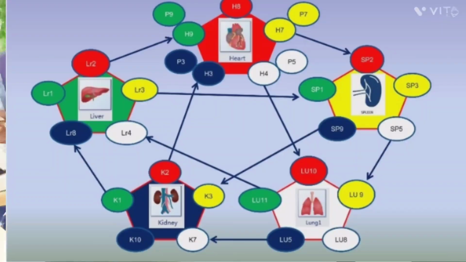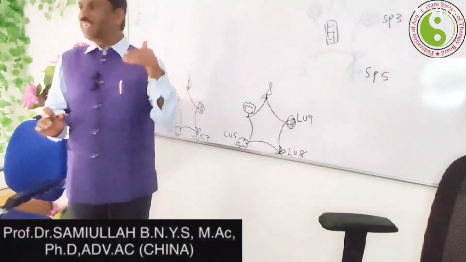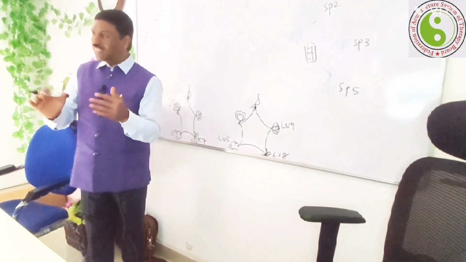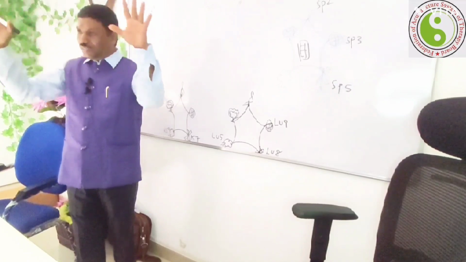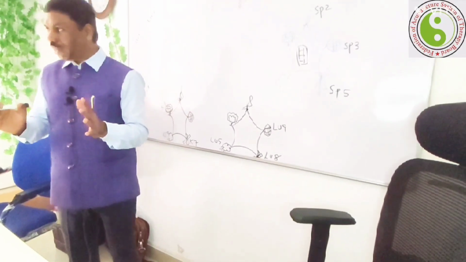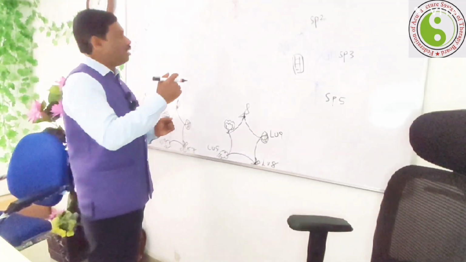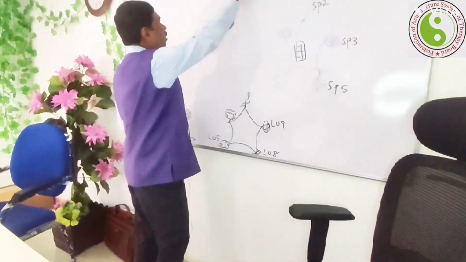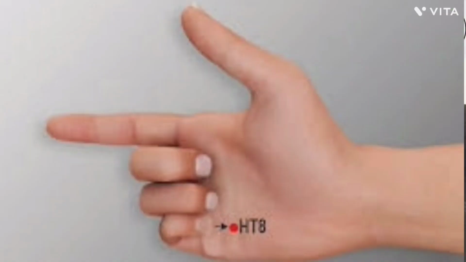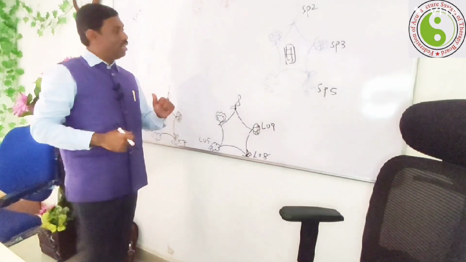And every organ creates the other organ. Each and every element creates the other element. Now I am giving the connectivity to the whole universe of the body system. The whole body is regulated by the production cycle. Now we all know this is the fire: horary point is H8, mother point H9, and sun point H7.